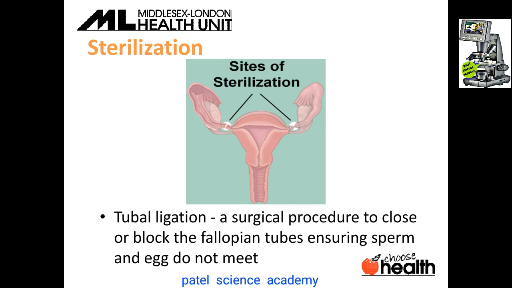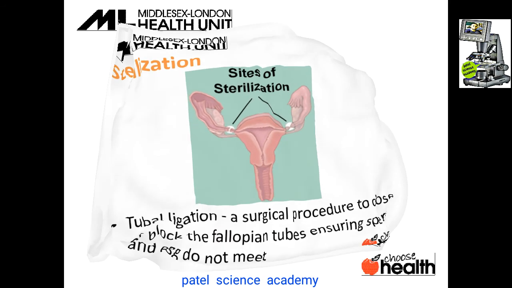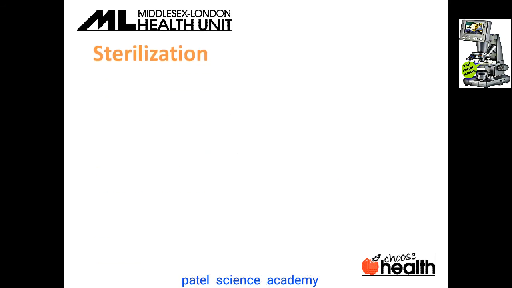The tubal ligation, a surgical procedure to close or to block the fallopian tube, can be used, ensuring the sperm and egg do not meet. This is the sterilization process.